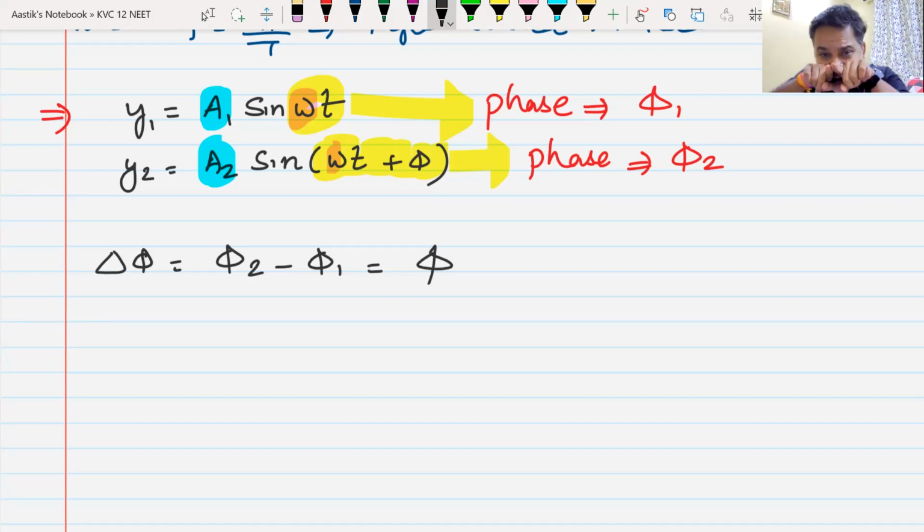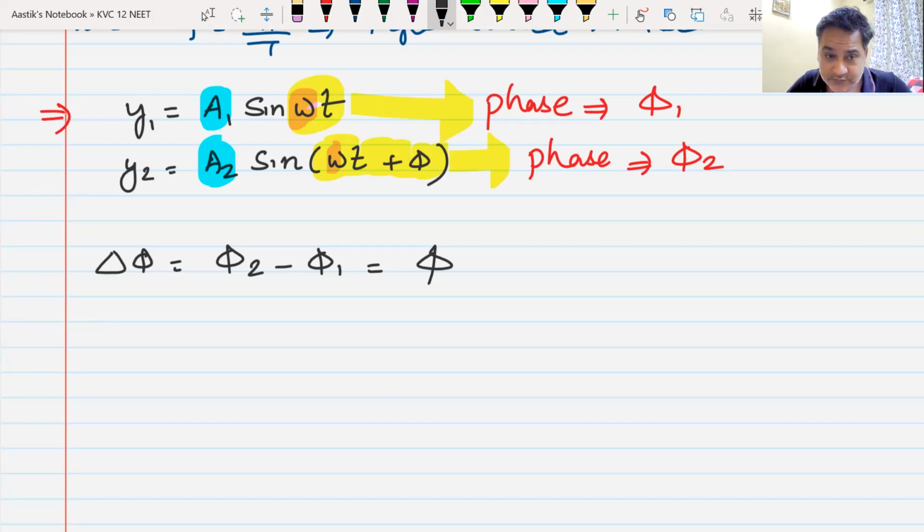That means they are not together. They are not doing everything together. Y1 is doing something at some time, and at the same time Y2 is doing some other thing. Do we understand this? Now, they are not together. Someone is ahead, leading, and someone is behind, lagging.